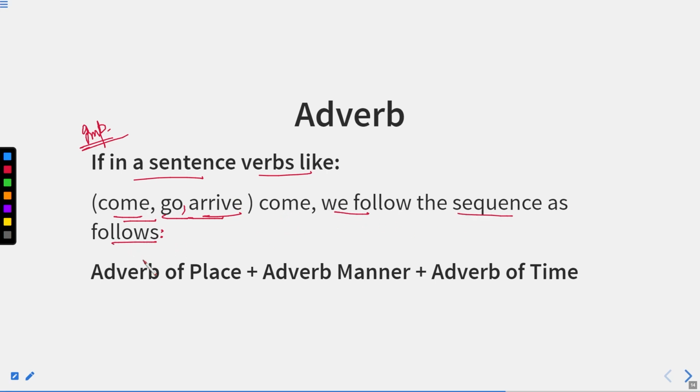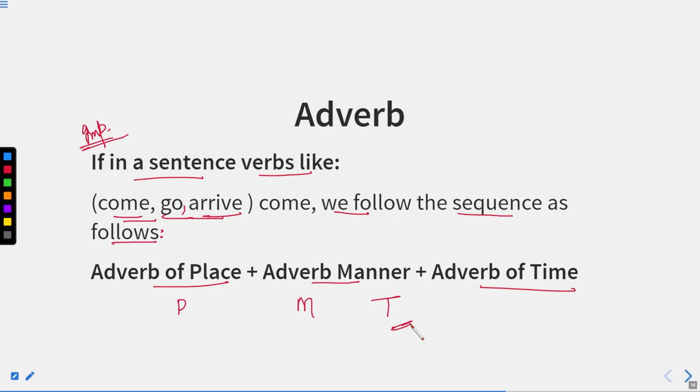Which sequence will be followed then? First of all, we'll have adverb of place, then adverb of manner, and then adverb of time. It means then we have place, manner, and time. So if we have any of these three verbs in our sentence, we'll follow the rule as adverb of place, then manner, and then time. It means PMT. Now you can see over here that in both the cases, time will come at the end of the sentence. But place and manner will vary in case of these three verbs only, that is come, go, and arrive.